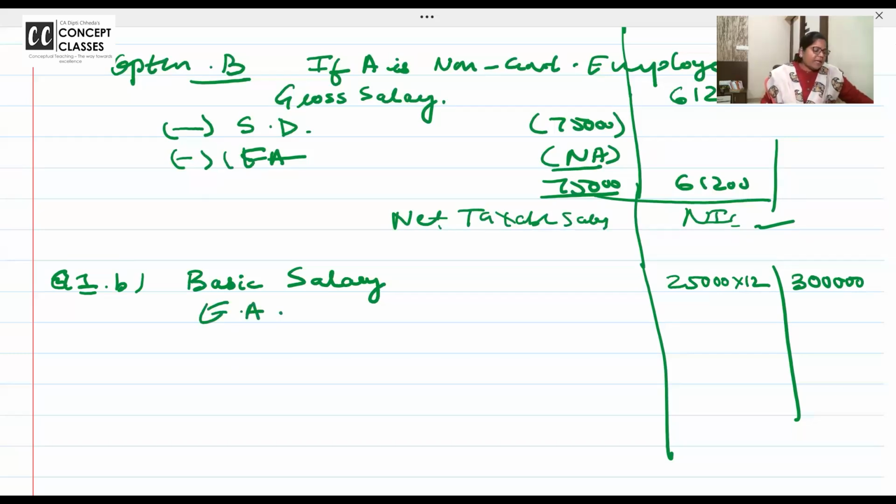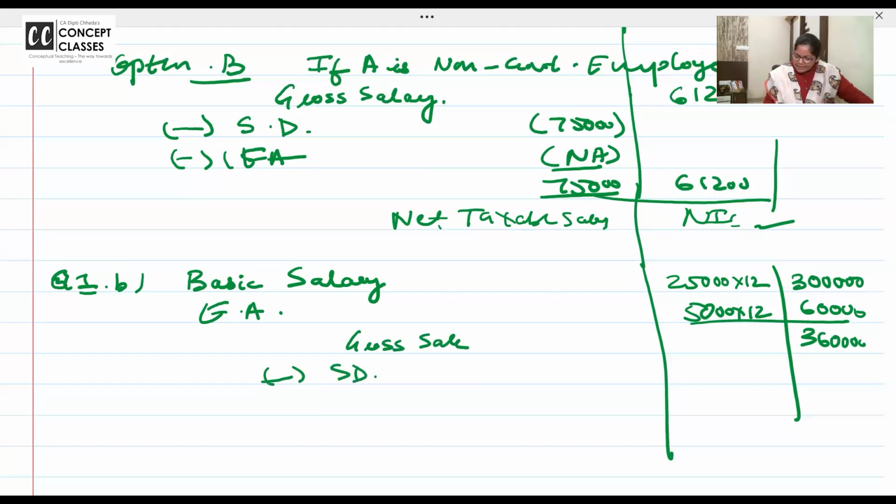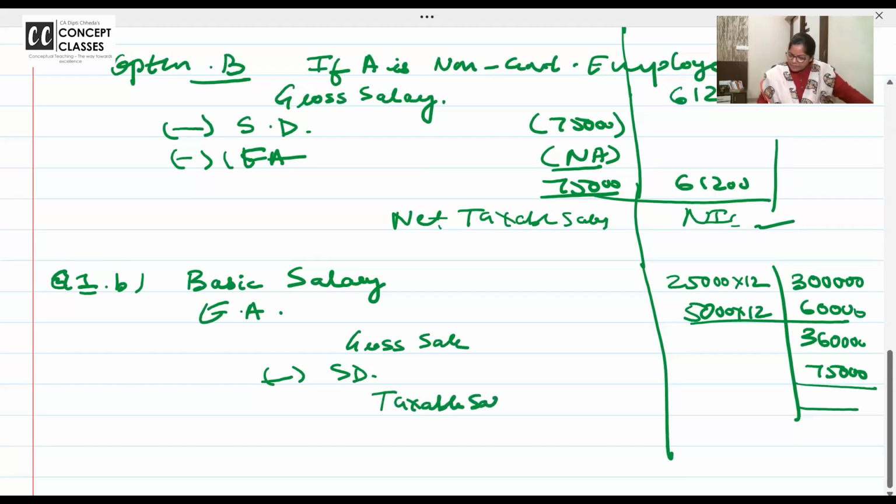Directly entertainment allowance is there. 5,000 into 12. 12 5s are 60. 3,60,000 is the gross salary, minus the standard deduction, 75,000. Okay. So taxable salary. How much are you all getting as taxable salary? Share your answer.